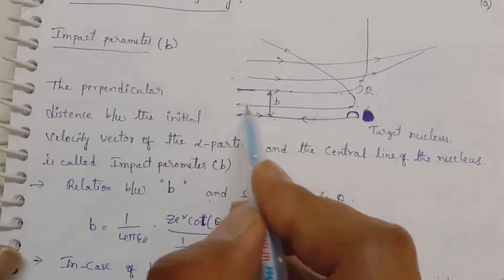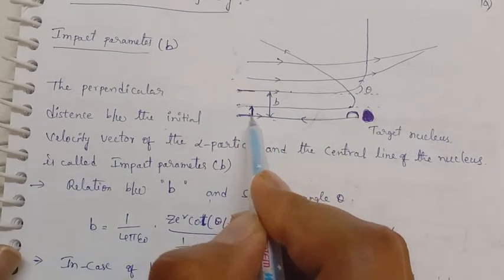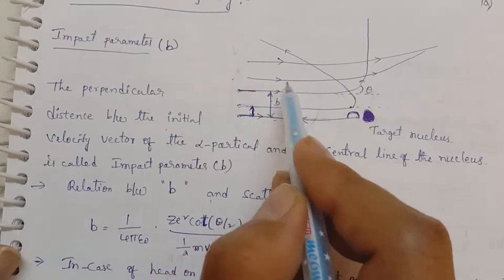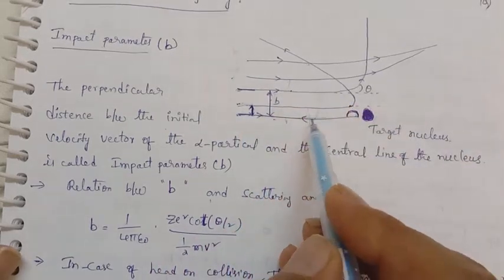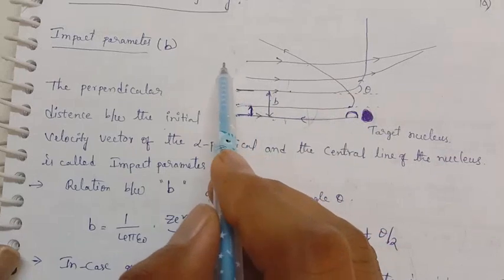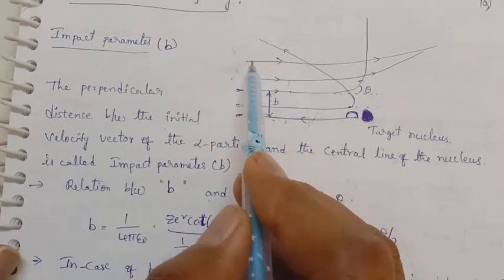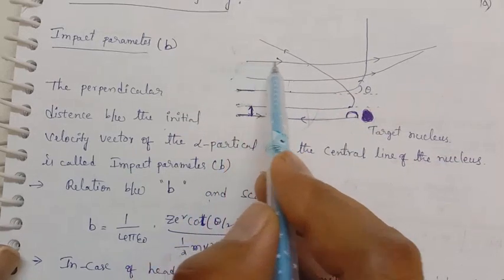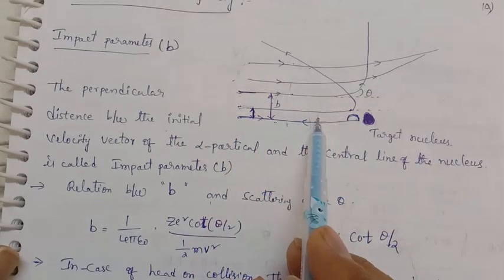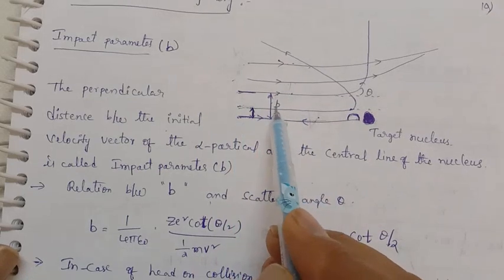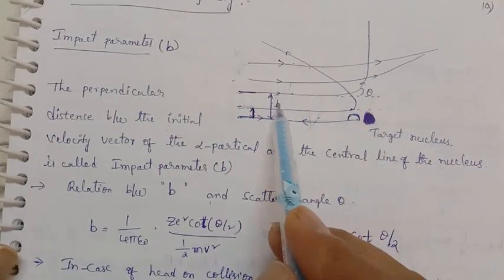Along this path it is the impact parameter. Impact parameter is nothing but the perpendicular distance between the initial velocity direction of the alpha particle and the central line of the nucleus. Then what is the relation between this b and theta?